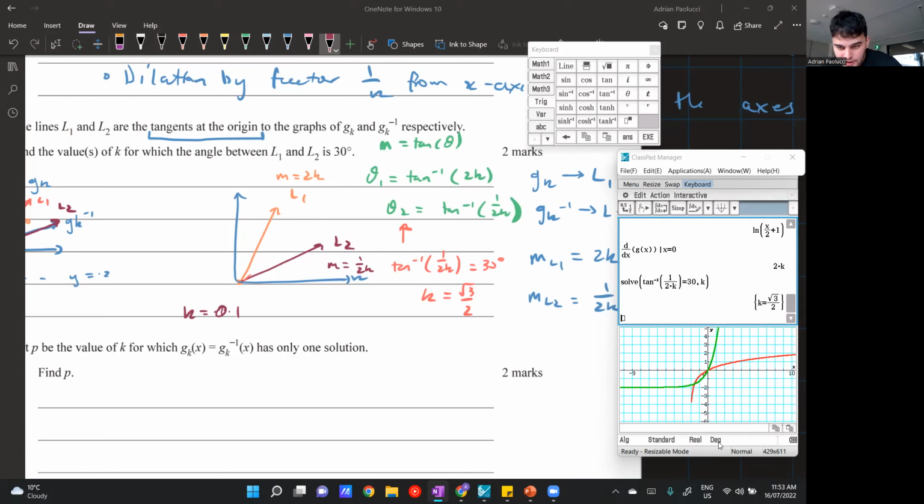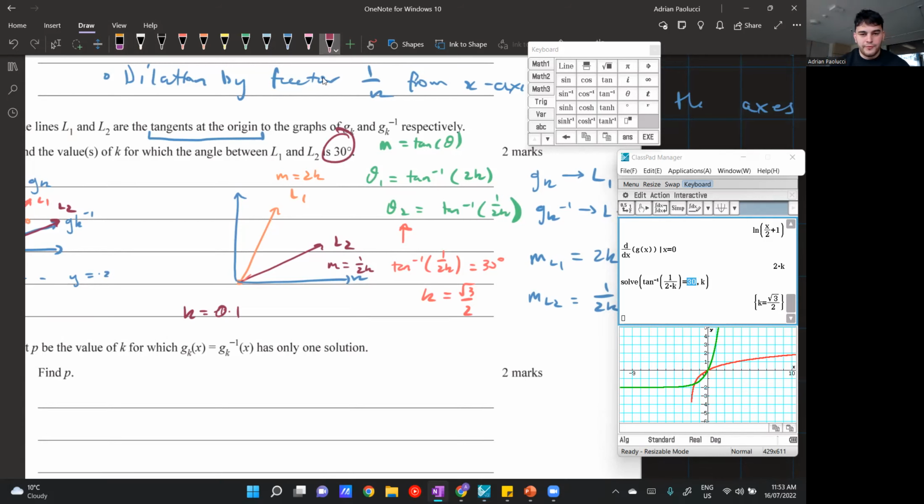Yep, so my calculator is in degrees, represented by the deg there. And it's important to have it in degrees in this question because the angle between them is 30 degrees. So I put 30 in there. But let's say it said the angle is equal to pi on 6 instead, then I'll put it into radians mode.